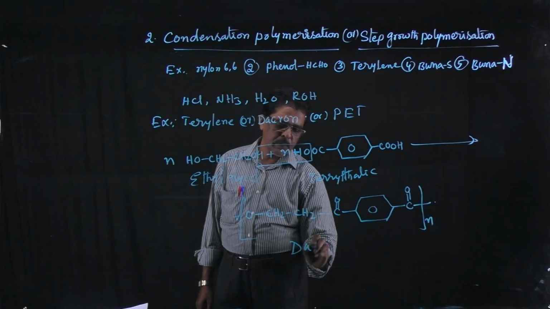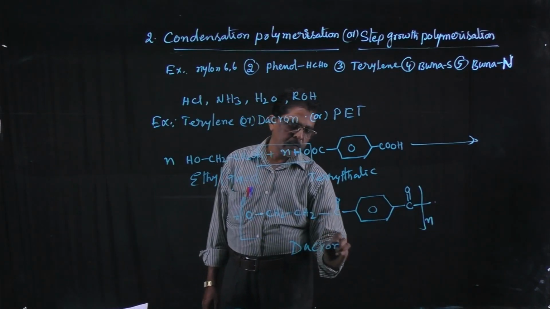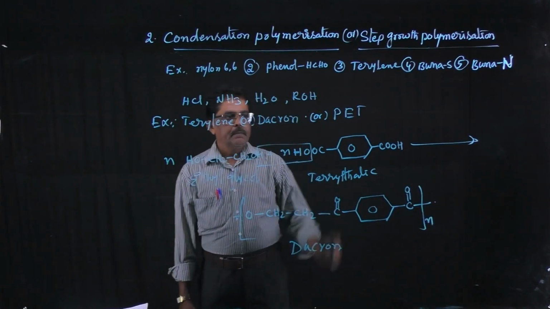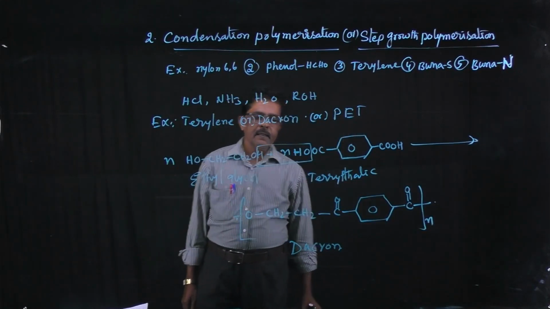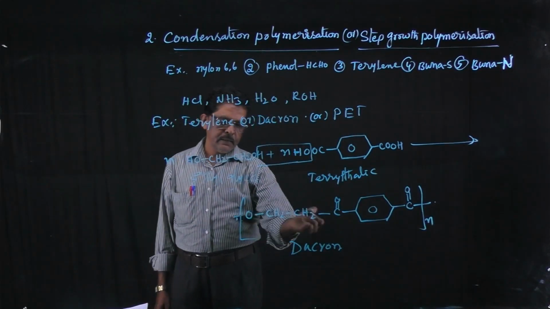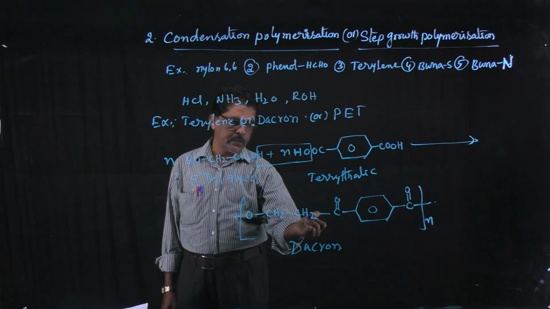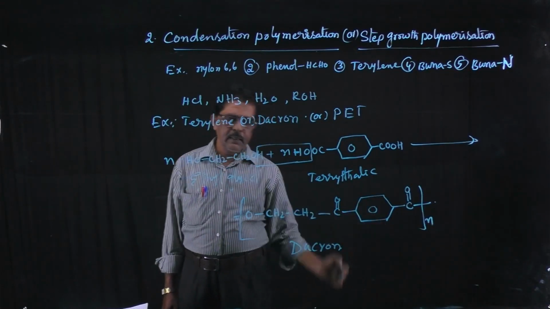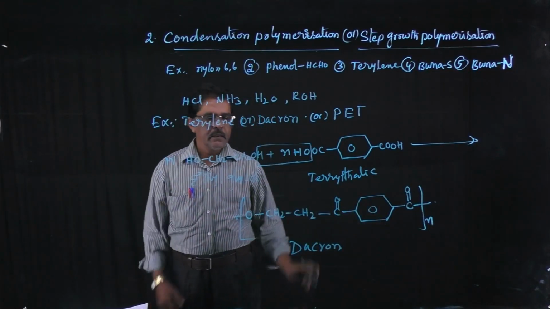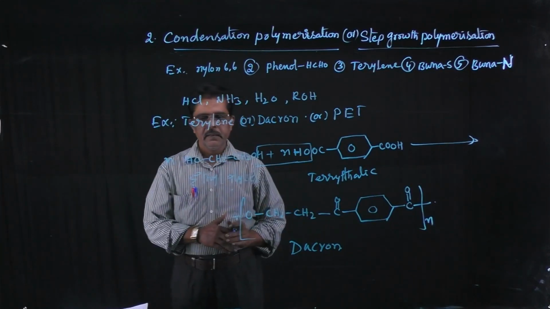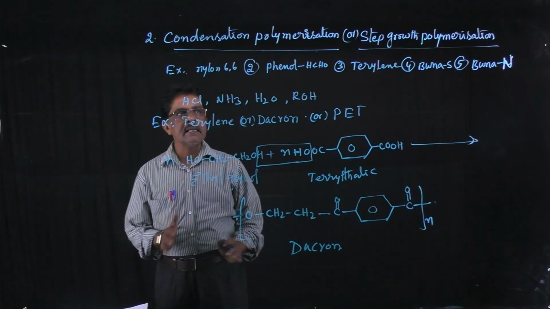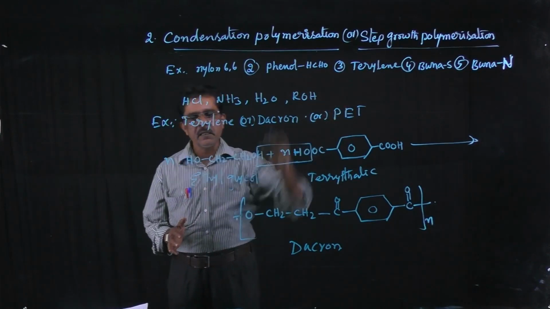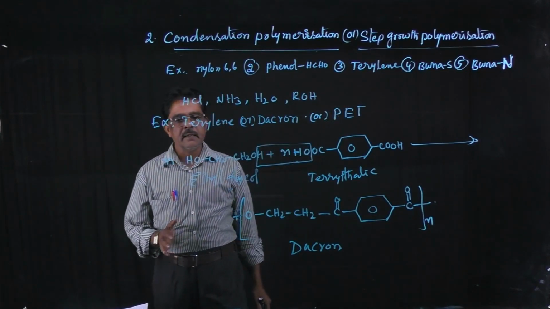Dacron is formed. Dacron means polyethylene terephthalate. This is the ethylene molecule CH2, and this one is the terephthalate. Right? Understand? Stepwise the reaction takes place. Hence, this polymerization is called step growth polymerization.